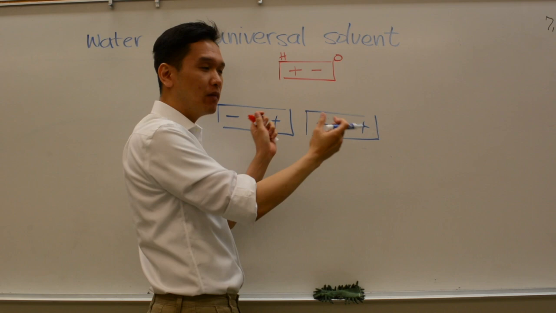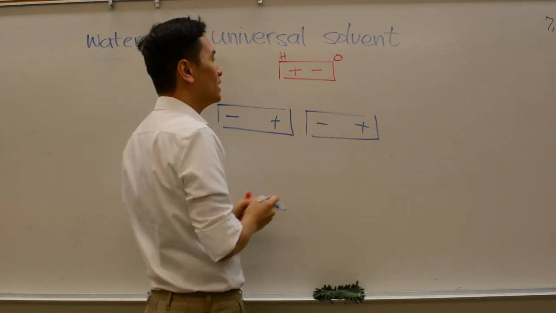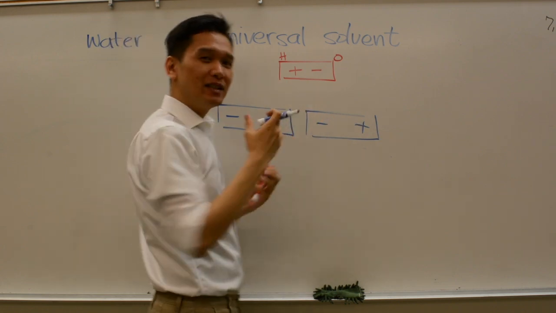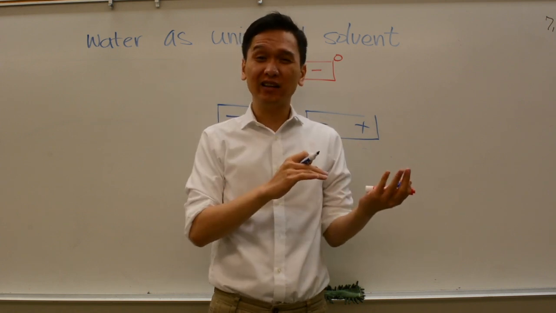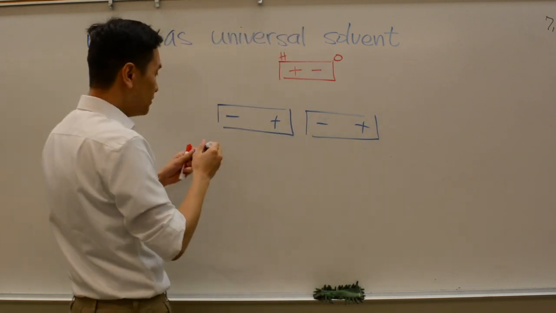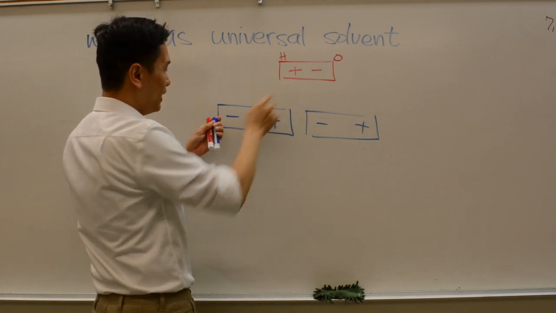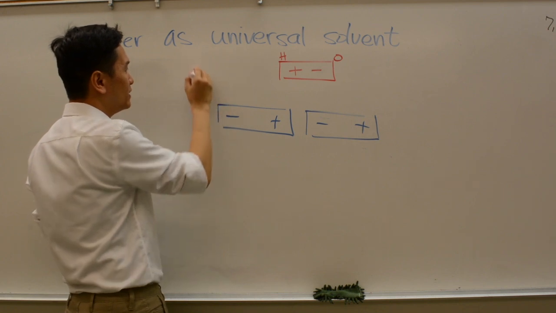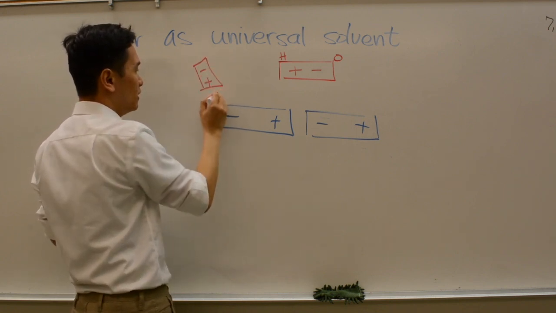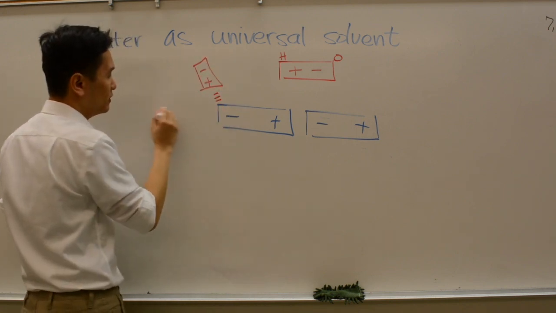That polar molecule will be stuck together, right? So how does water then come in to disrupt that interaction in the same way as the ionic situation? Because water has a positive end, that positive end can come in and face towards this negative.